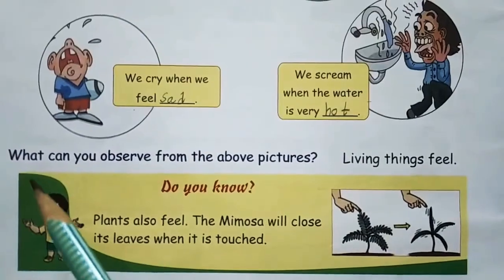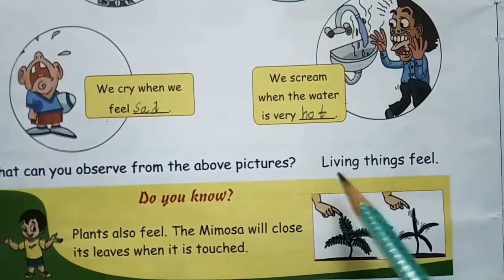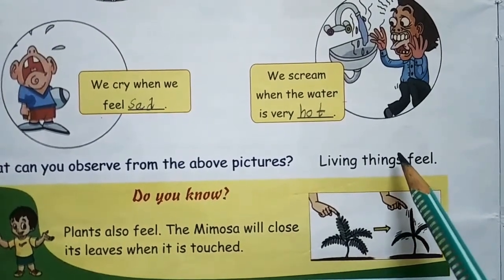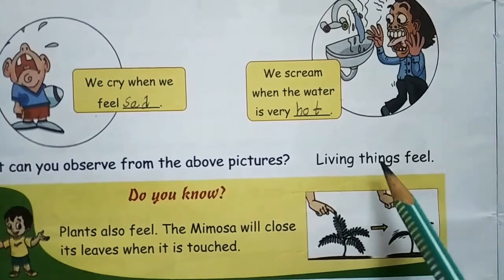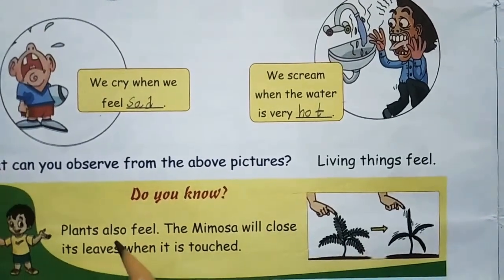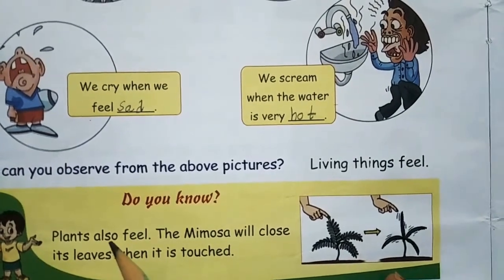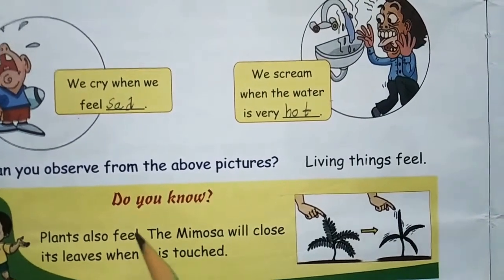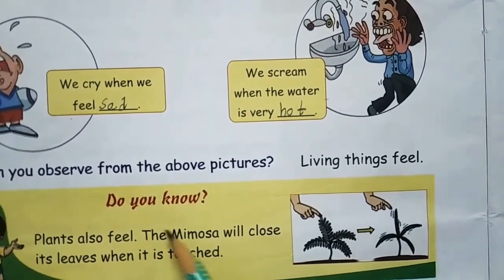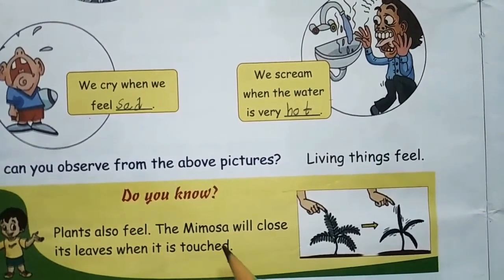Next is what? What can you observe from the above pictures? Living things feel. Yes or no? Living things eat, living things breathe, living things feel also. Okay. And children, as you know, plants are also living things, right? So does it feel? Yes, children, plants also feel. How do you know that? See here, one example is given. Plants also feel. The mimosa will close its leaves when it is touched.